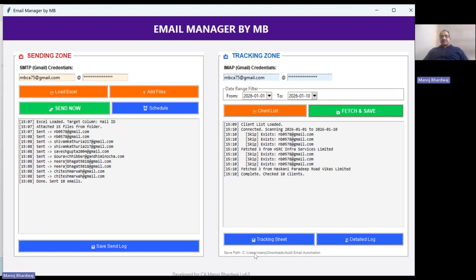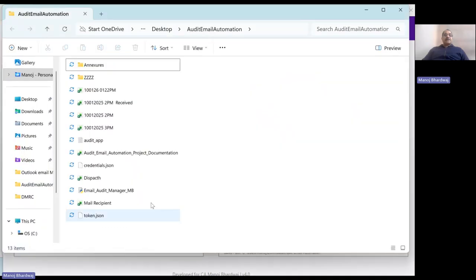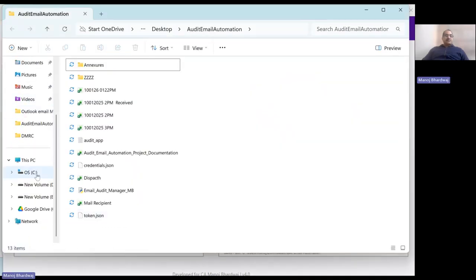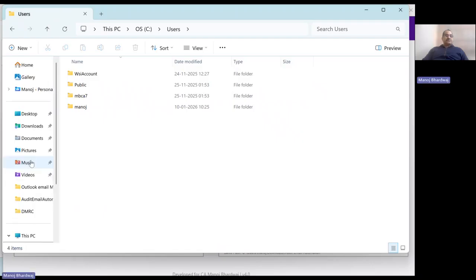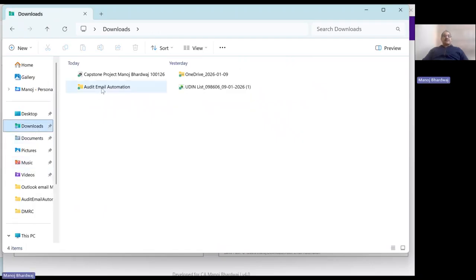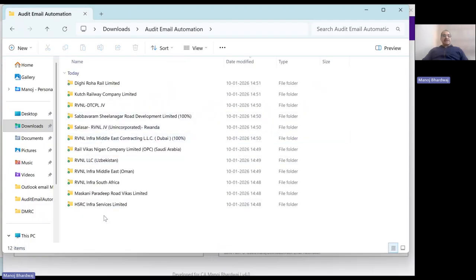Here the path is there. See, user Manoj Bhardwaj, email automation. I'll just take you to that path. I'll go to C drive. Oh, sorry, downloads. It's in downloads and downloads here. Here, this is the audited email automation. Here, company-wise folder has been created, and